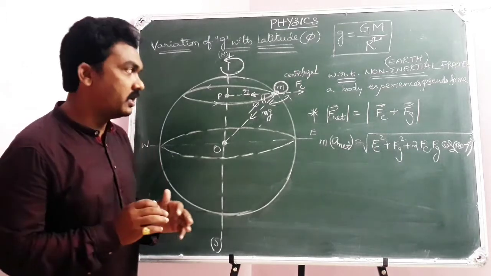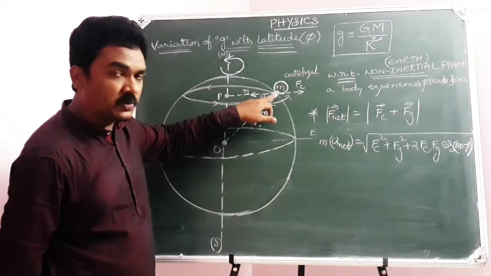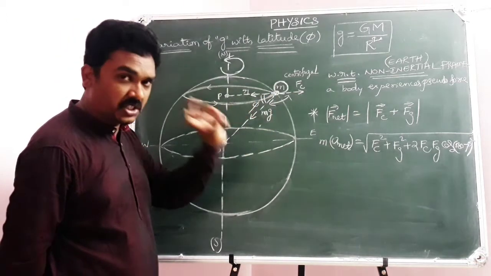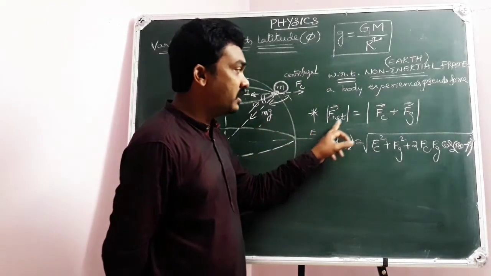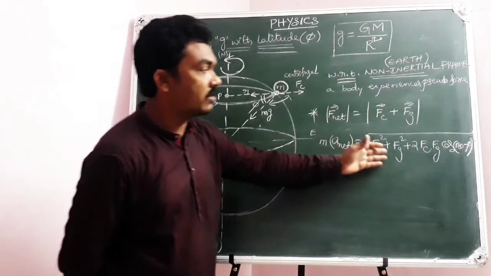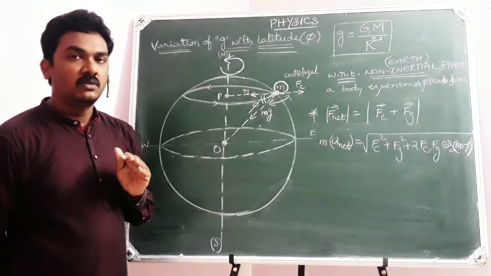So my conclusion is, if the Earth is at rest, the body will experience only mg, so a equals g. But as Earth is rotating, the net force experienced by the body is the resultant of two forces. Then in that equation, phi will play its role. Phi means latitude.